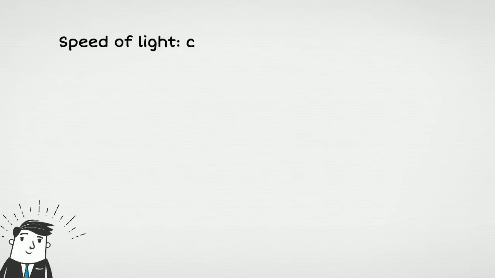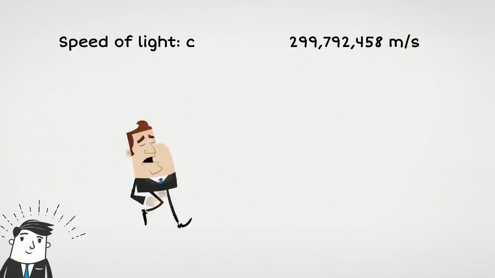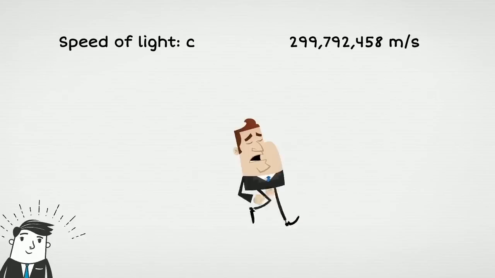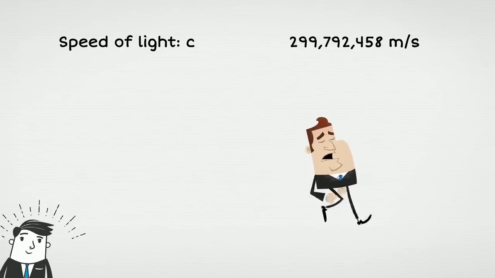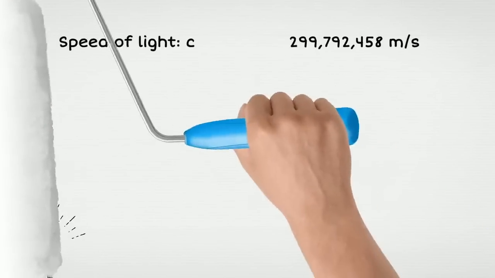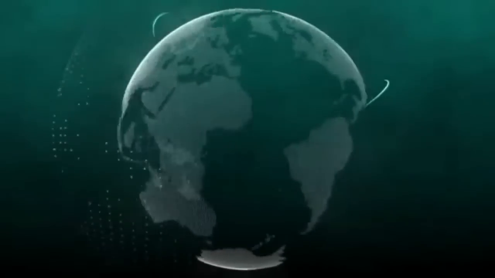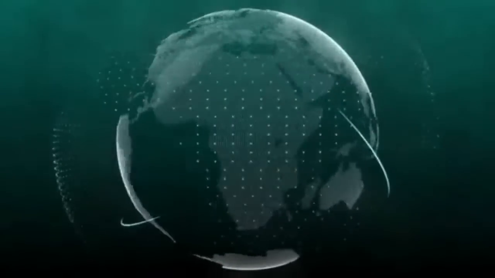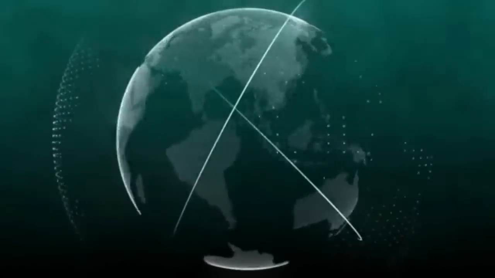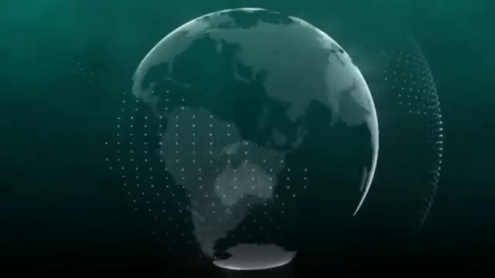Experiments have determined the exact speed of light in a vacuum to be 299,792,458 meters per second. Imagine how fast that is, by the way. 300,000 kilometers covered in 1 second. The circumference of the Earth is approximately 40,000 kilometers, which means that in just 1 second a beam of light can travel around the Earth 7.5 times.